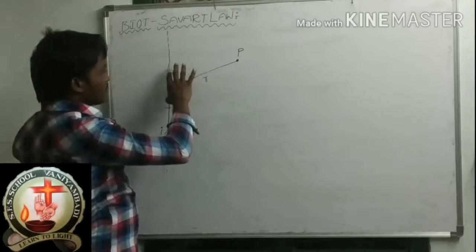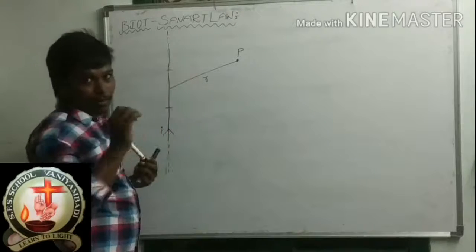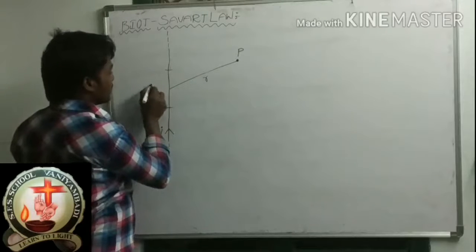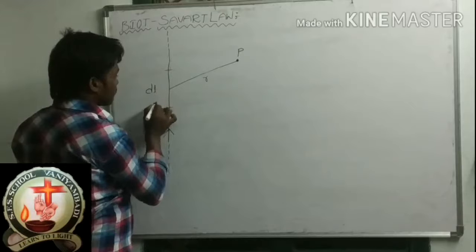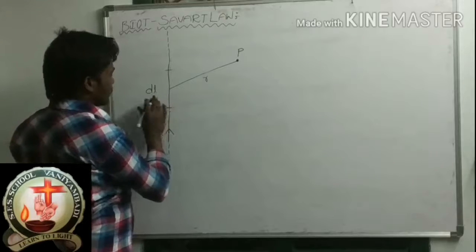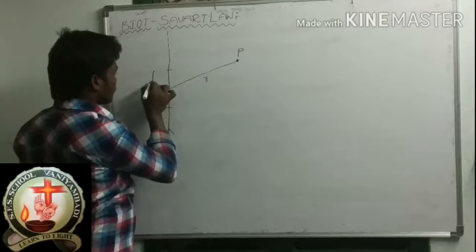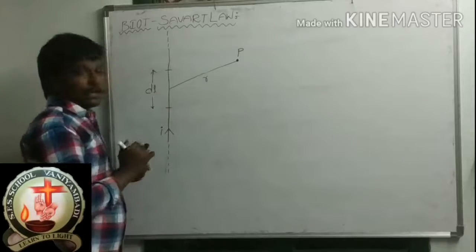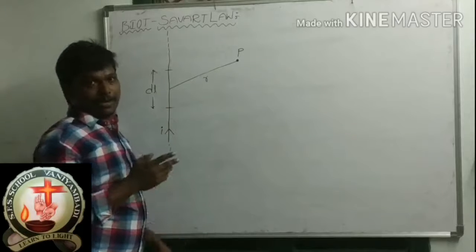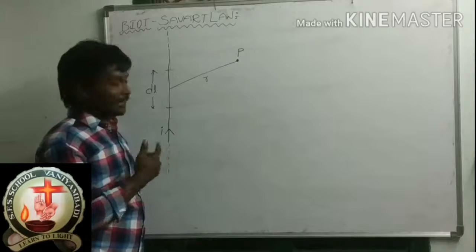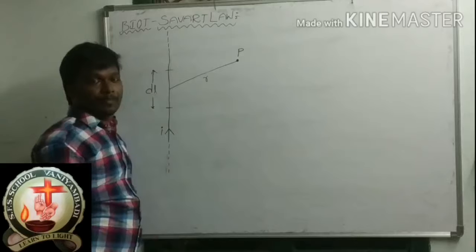Now let us take a small element of that electrical wire. That small element's length is dl.